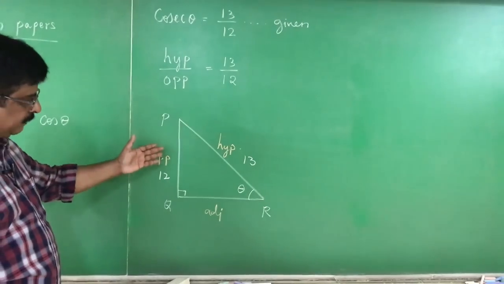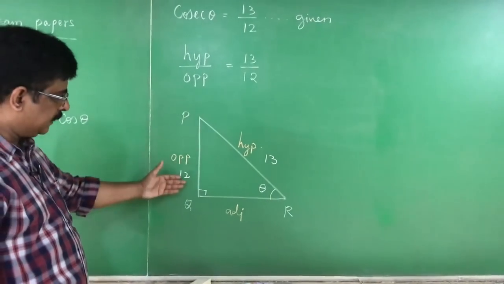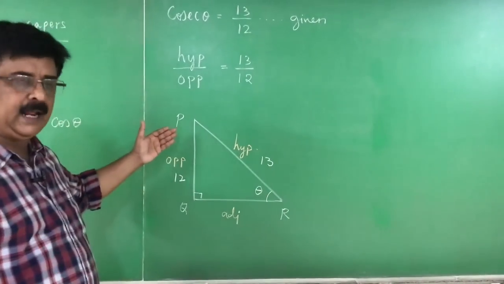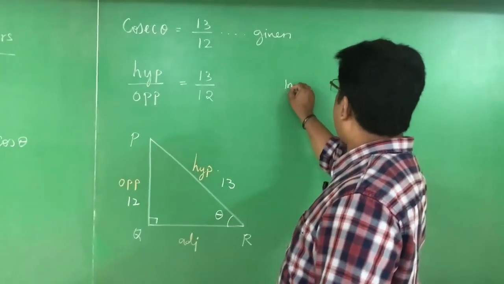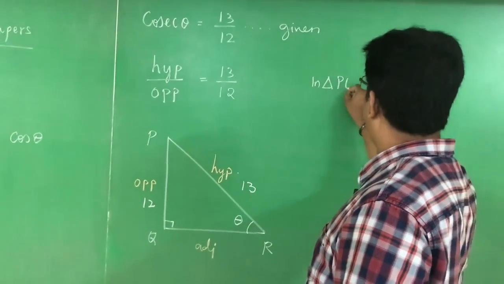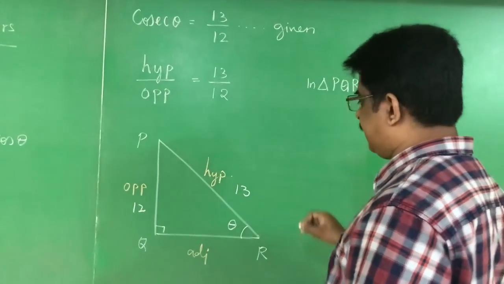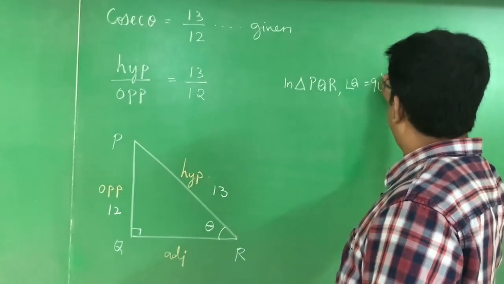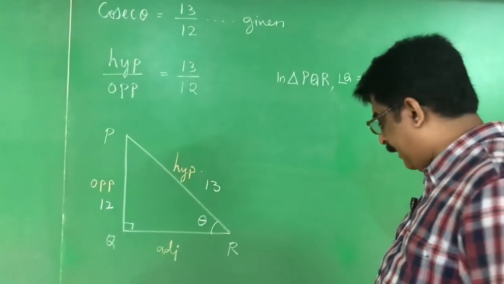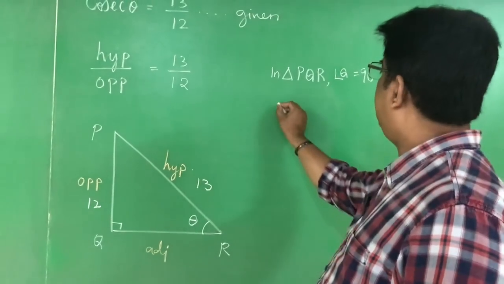To find this, I am applying the Pythagoras theorem for this right angle triangle. In triangle PQR, angle Q is equal to 90 degrees. By the Pythagoras theorem.